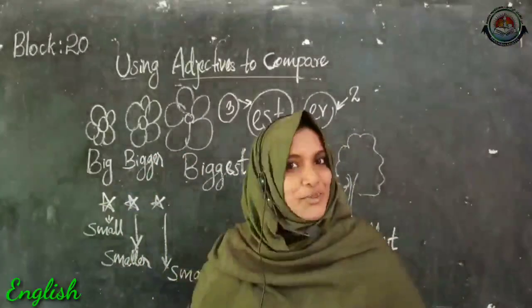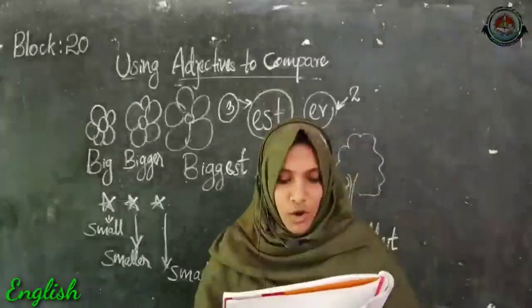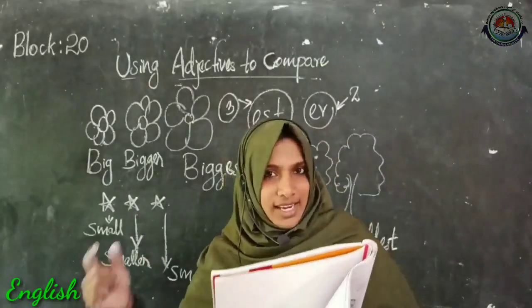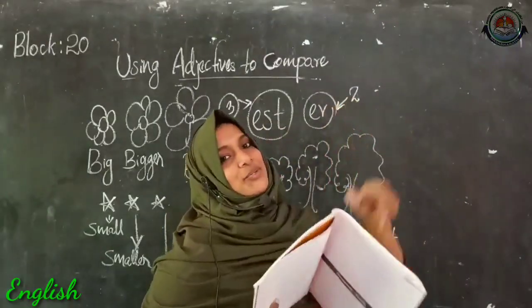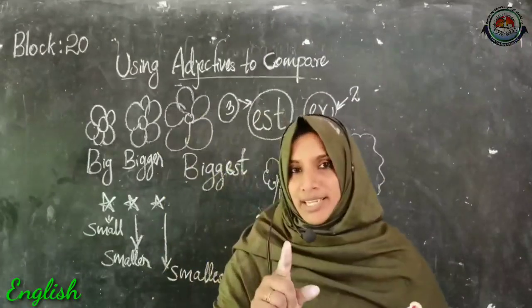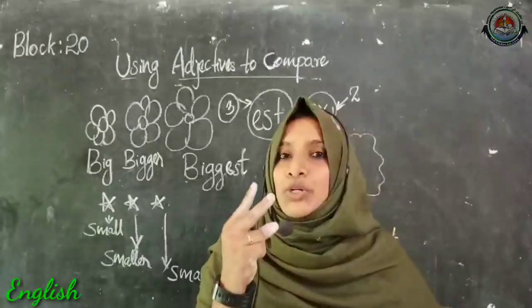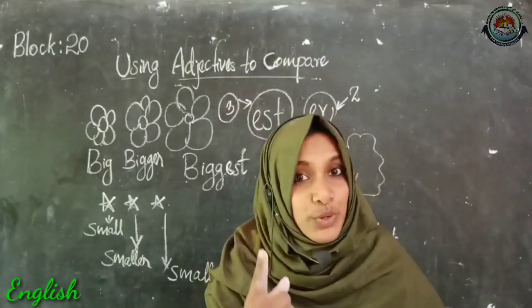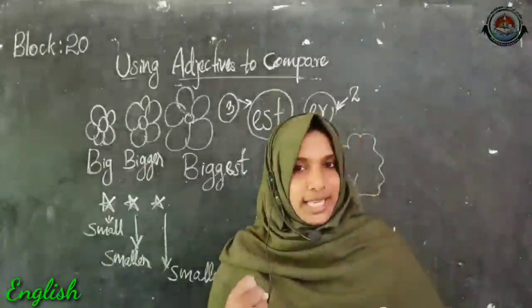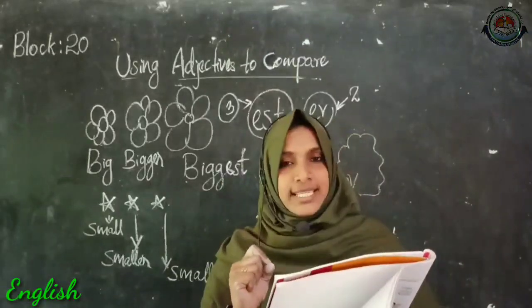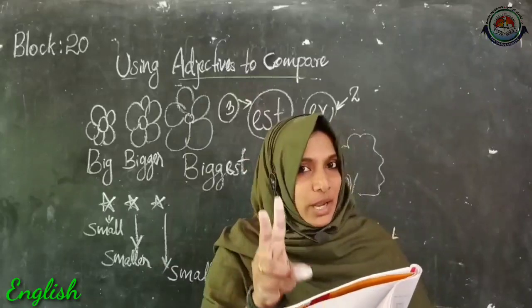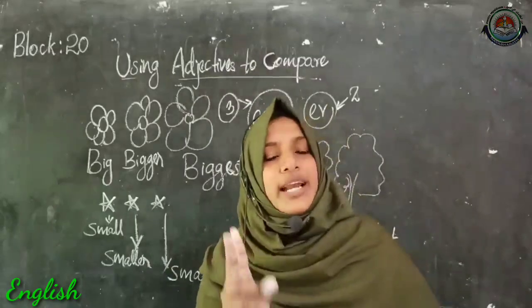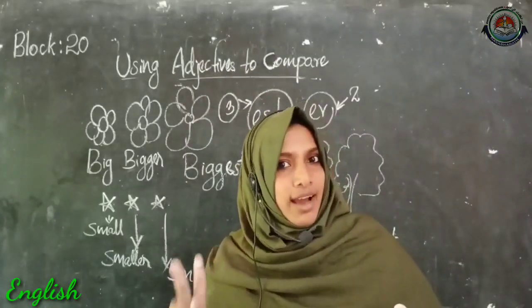Okay. So here you can see a box. Long plus er, longer, means there we are adding er to the adjectives. There are two things you can see there. Which are they? Yes, there is a pencil and a pen. So there are two things. So when we compare two nouns, there we are adding only er.